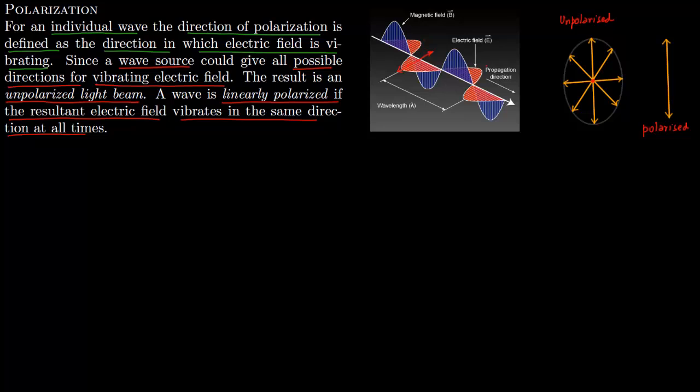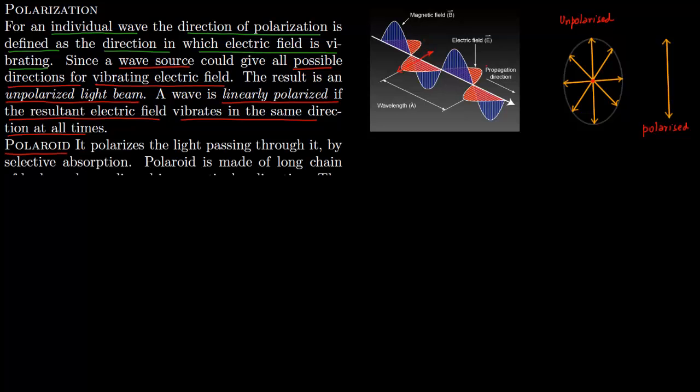Now we talk about Polaroids. The Polaroids basically polarize the light which passes through them. By polarizing, it means that they will just keep one direction for the electric field. So they are going to linearly polarize an unpolarized light beam. How does it work? It polarizes the light passing through it by selective absorption. It absorbs all other fields and just lets one direction of electric field pass through.